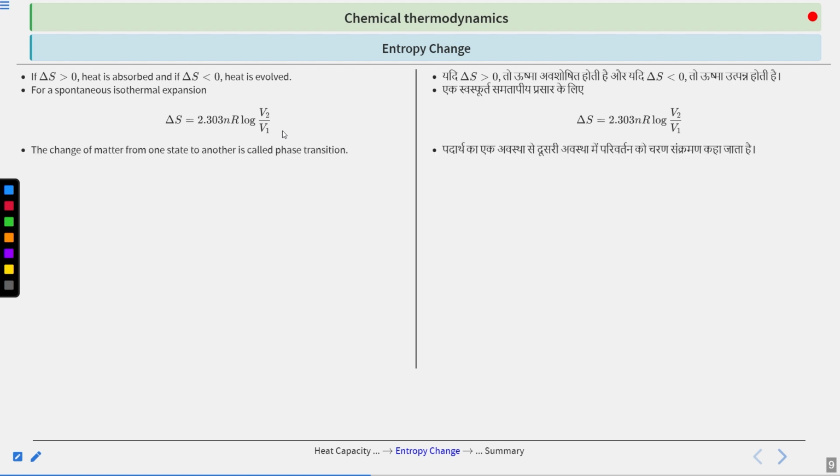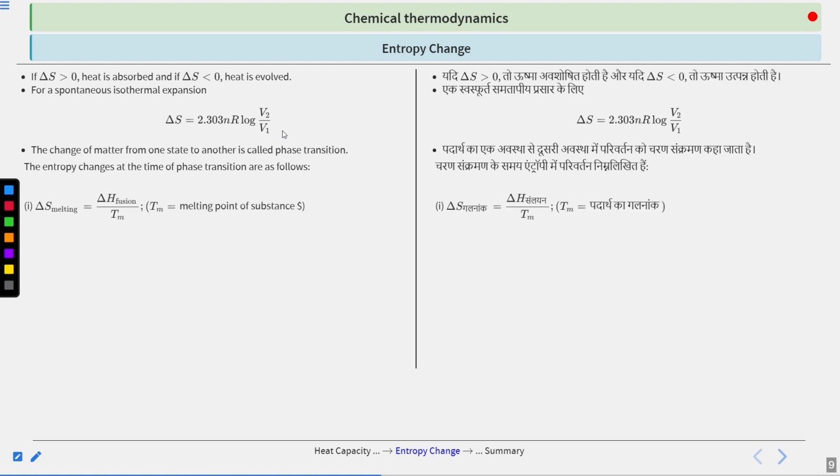Next is phase transition. So what is phase transition? It is basically the change of state from one to another. So here we will see the entropy change for phase transition, with examples. Suppose you are doing melting, you are moving from ice to water. Then in that case, some heat will be absorbed. So delta S at the melting point becomes delta H fusion by Tm, which is the melting point.